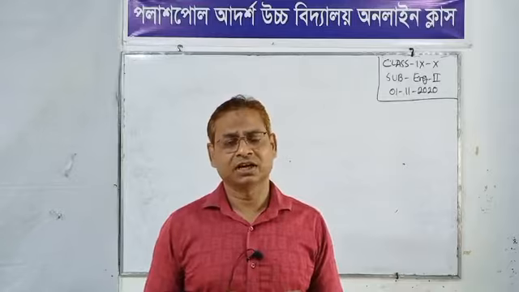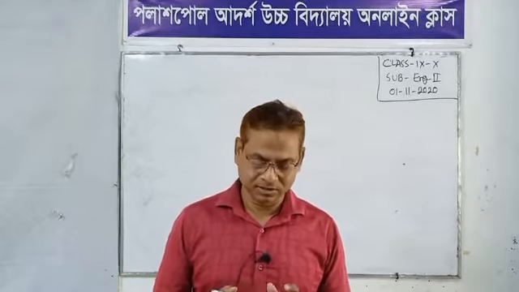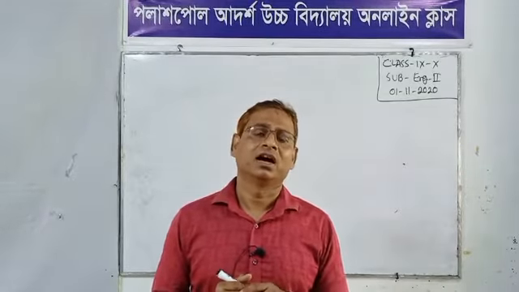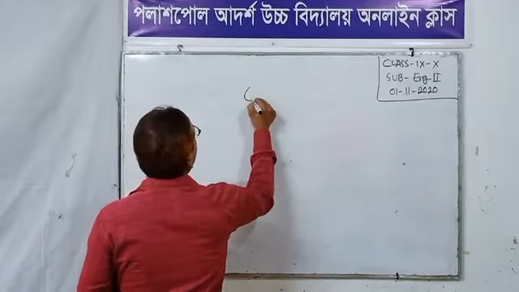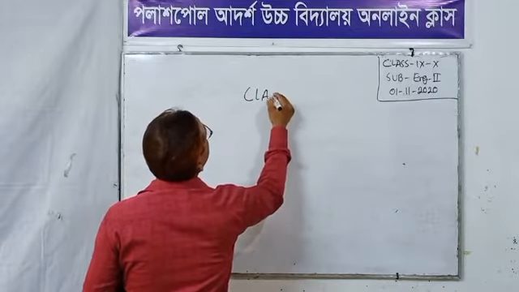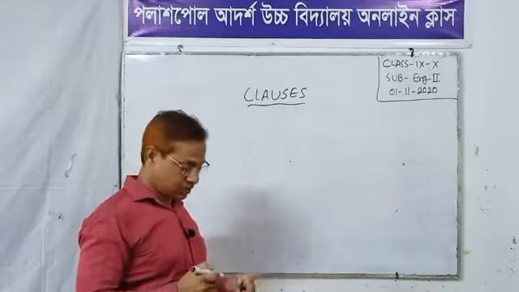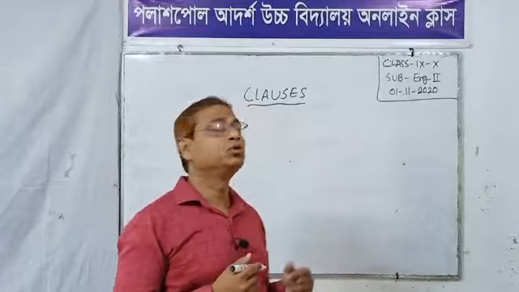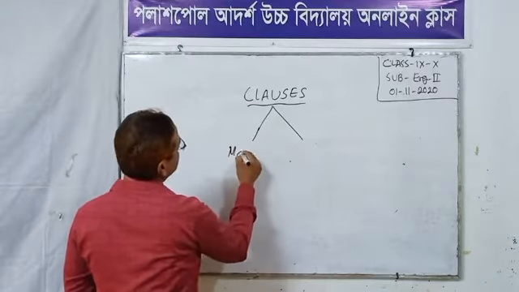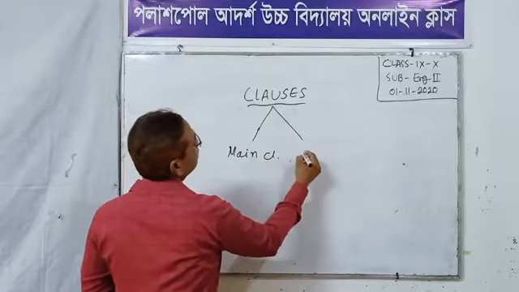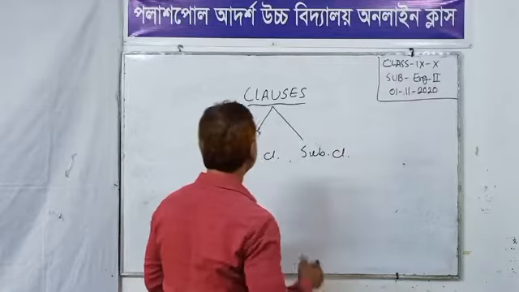Dear students, can you remember what we learned in my previous class? Yes, in my previous class, I learned about clauses. And we know we learned about two clauses: main clause and subordinate clause, or subclause.